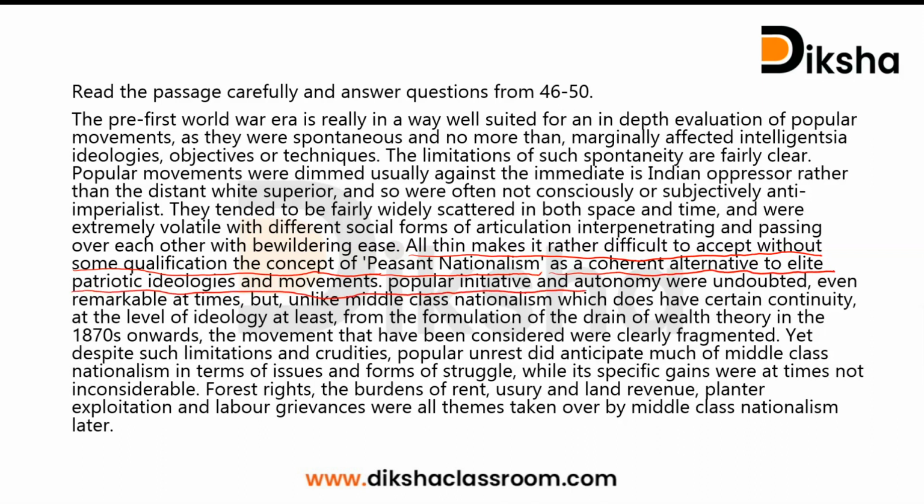Popular initiative and autonomy were undoubted, even remarkable at times, but unlike middle class nationalism, which does have certain continuity. Note this part: unlike middle class nationalism, which does have certain continuity, that means peasant nationalism doesn't have any continuity.